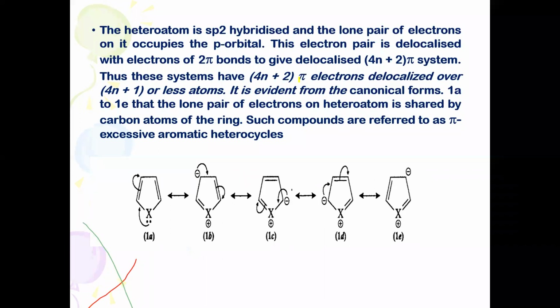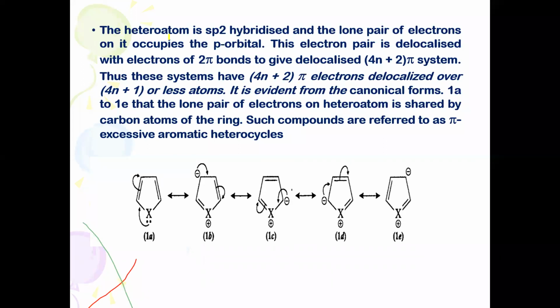For example, you can take naphthalene. Naphthalene consists of 3 pi bonds in one benzene nucleus and the remaining 2 pi bonds in another nucleus. Totally it becomes 10 pi electrons, so it is aromatic in character. Suppose you take cyclobutadiene. In cyclobutadiene, you will find only 2 pi bonds. It never obeys the 4n plus 2 pi electron rule.